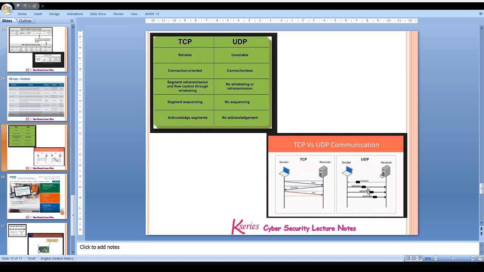Now comes our TCP and UDP. What exactly is the difference between the transmission control protocol and the user datagram protocol? Basic differences: transmission control protocol is reliable and connection oriented. Here we need acknowledgement segments, and we need segment sequencing also. But in the case of user datagram protocol, its services are quite unreliable. We don't need any connection establishment here. We don't need any sequencing, and no acknowledgement is done over here.